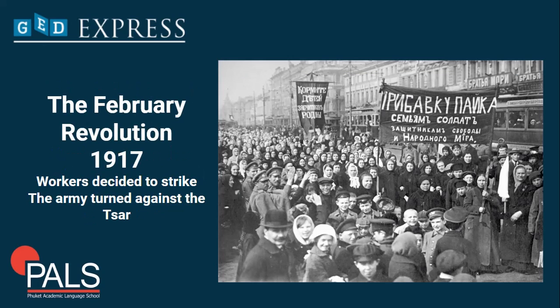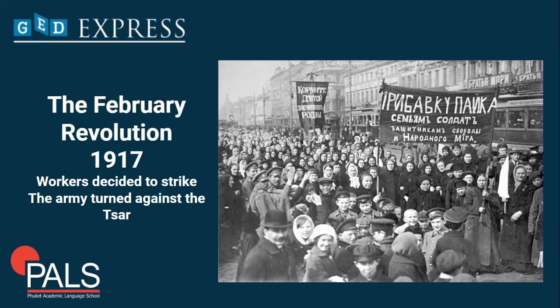Another event that happened was the February Revolution of 1917. The people of Russia first revolted in early 1917. The revolution began when a number of workers decided to strike. Many of these workers got together during the strike to discuss politics. They began to riot, and Tsar Nicholas II ordered the army to suppress the riot. However, many of the soldiers refused to fire on Russian people, and the army began a mutiny against the Tsar.